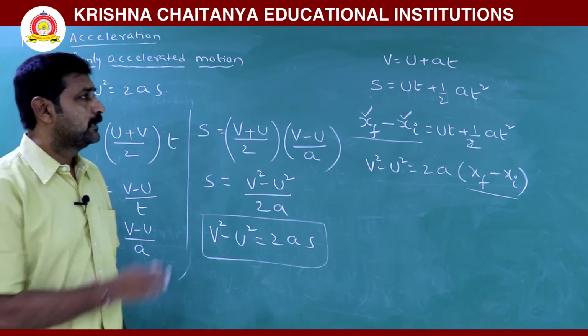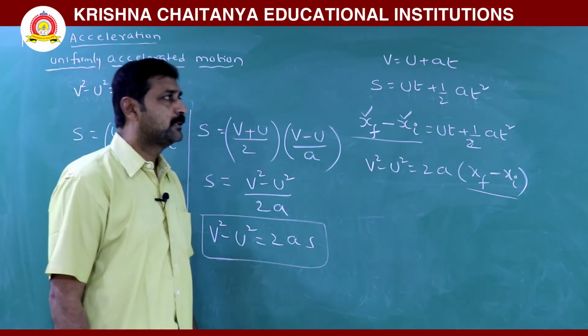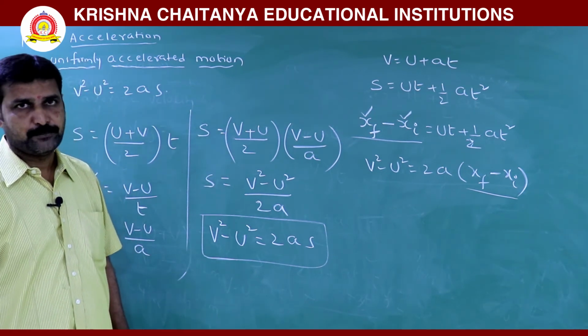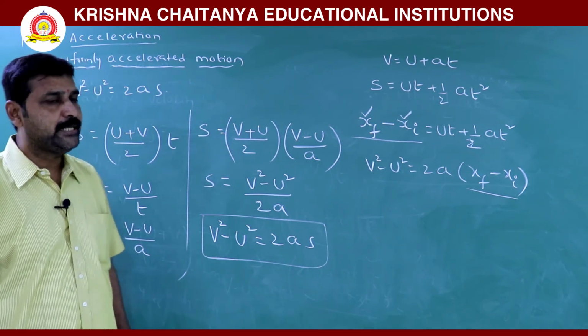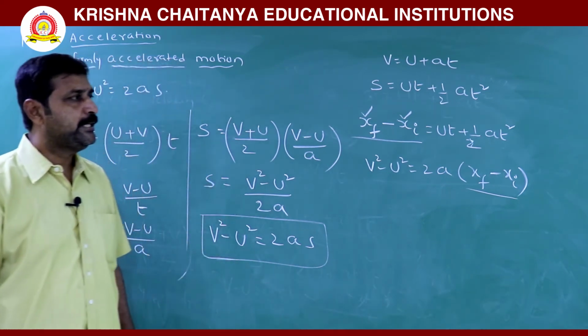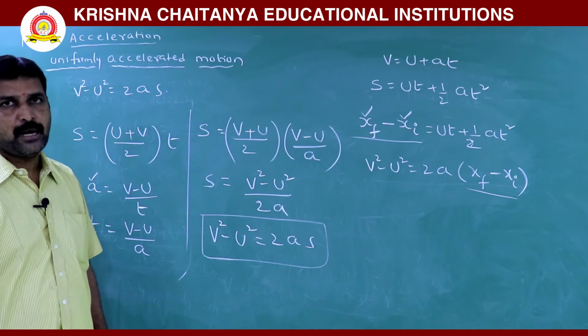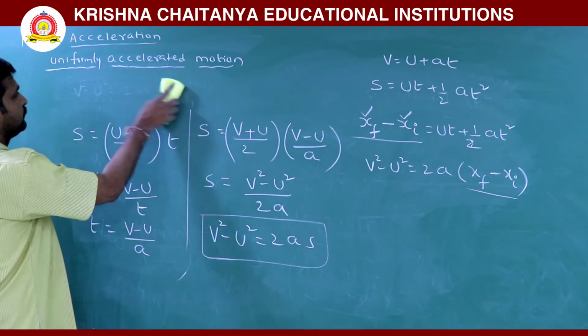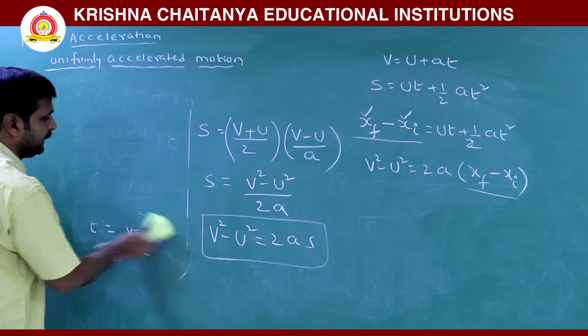So these are the three equations of motion when acceleration remains constant. And one more equation is there, Sn is equal to u plus a into n minus half. Okay, so before going to that expression,